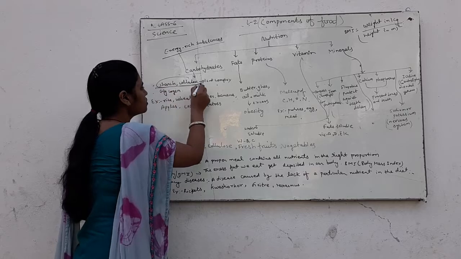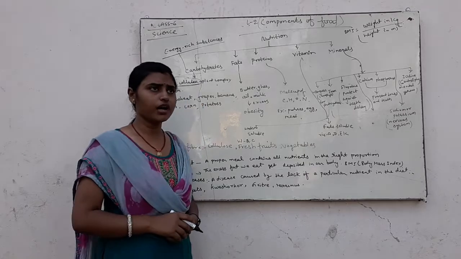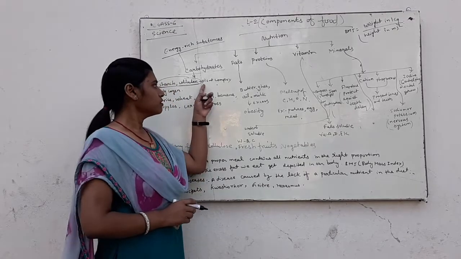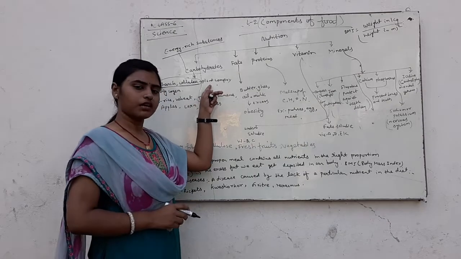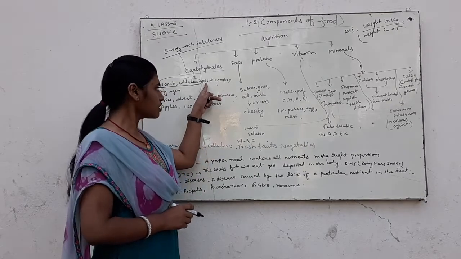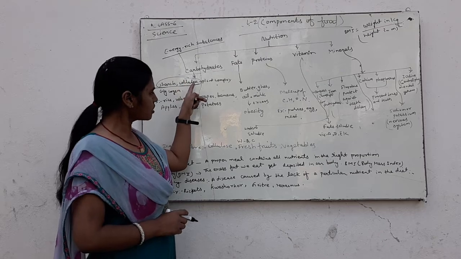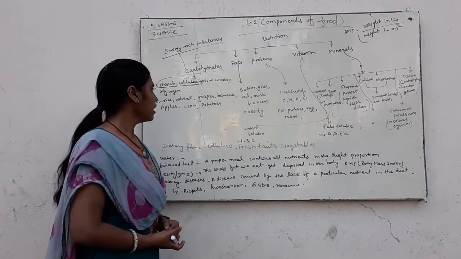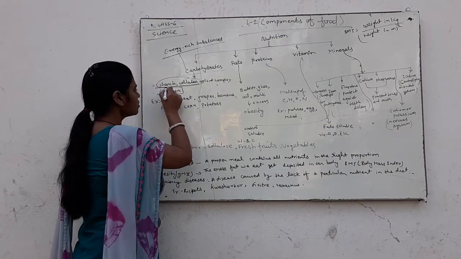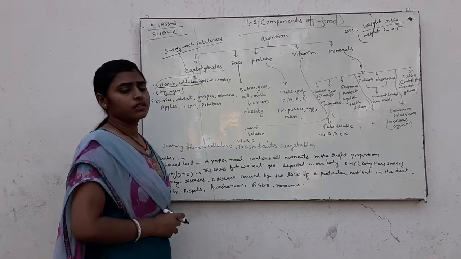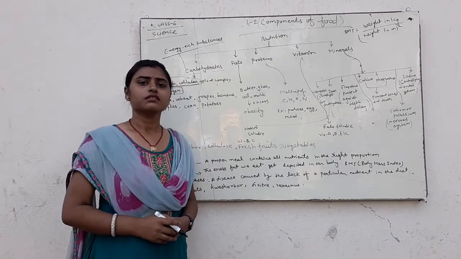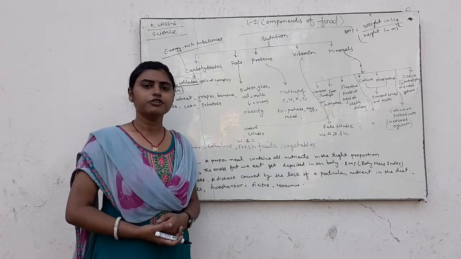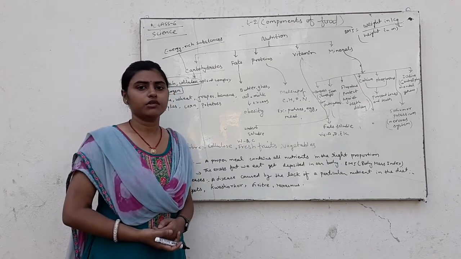Both are complex carbohydrates in plants. Starch and cellulose are plant complex carbohydrates, and glycogen is the complex carbohydrate which is stored in animals.